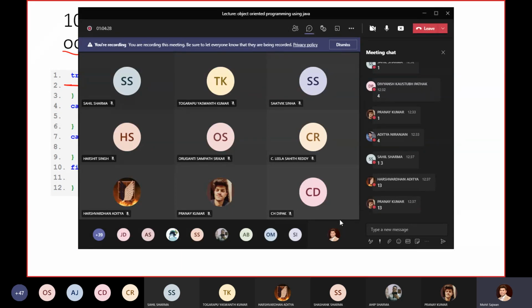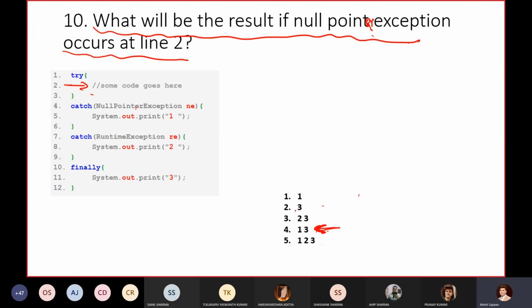All of you are saying that we'll get 1 3, and your answer is correct, because whenever we get a null pointer exception, only one catch block will get executed. Even though you have multiple catch blocks, don't think that all of them will execute; only one exception block will execute. So it will execute our first one, and it will print 1. After that, remember it will always execute the finally block, so then it will print 3.